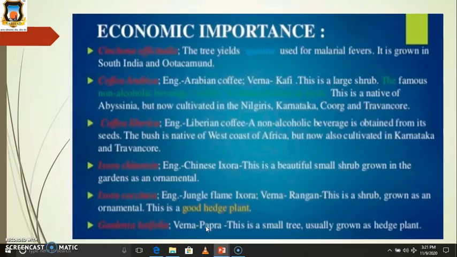So these are the family Rubiaceae, their systematic position, their examples, as well as floral formula and floral diagram. Okay, thank you.